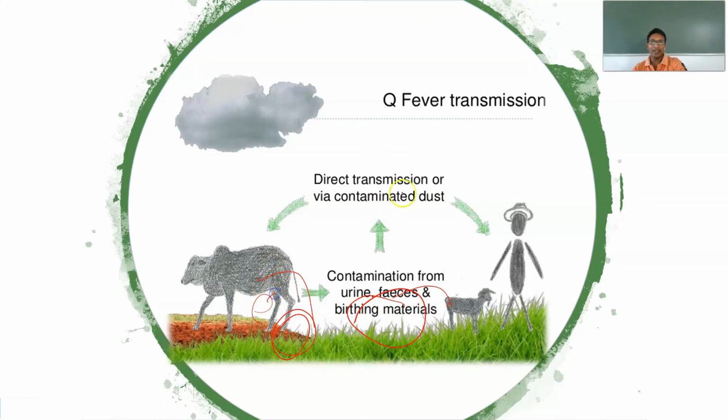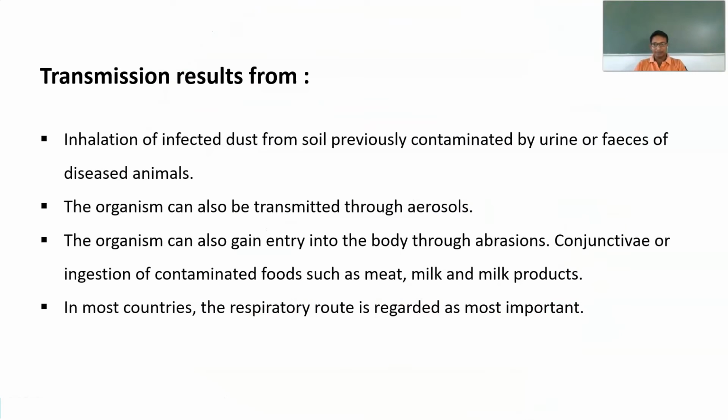So they are directly contaminating the dust. Whenever a human comes in contact with the dust, or directly with these animals through the aerosols, it results in the infection called Q fever. This is the transmission for Q fever.